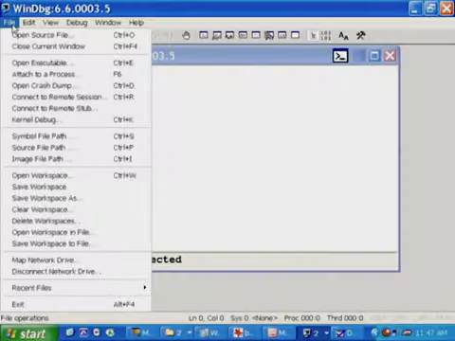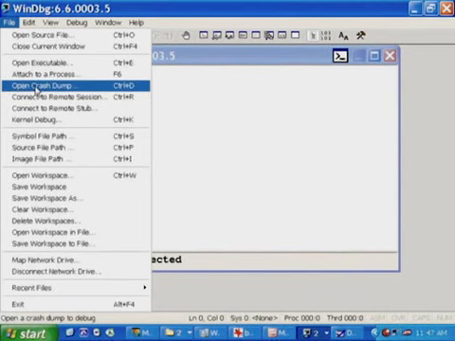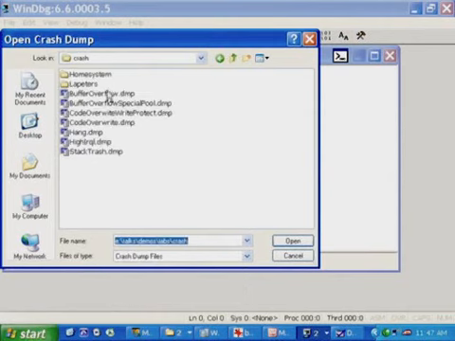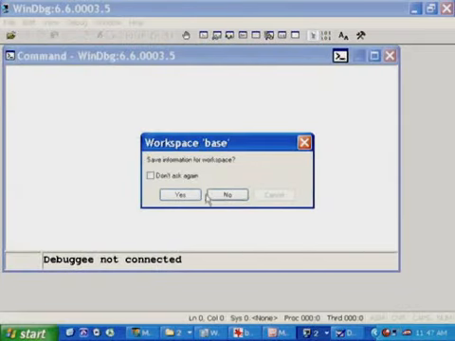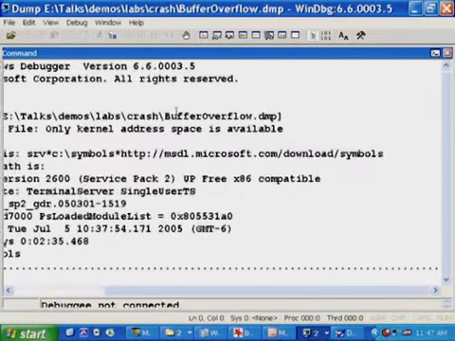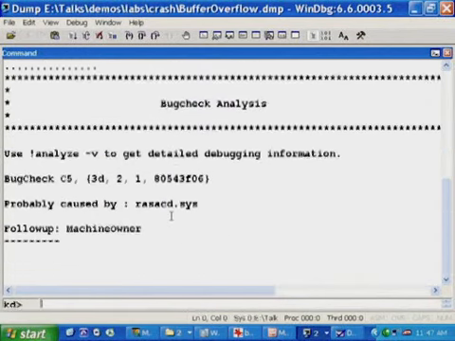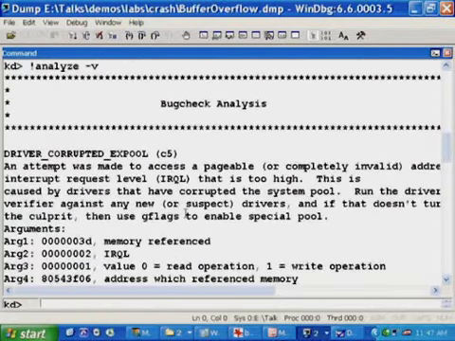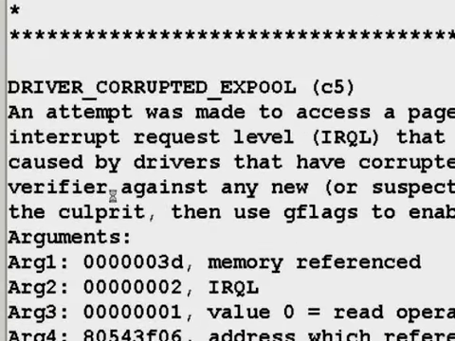Let's take a look at the crash that Dave just generated in the kernel debugger and see what the analysis engine shows us. So, open crash dump. The one we're looking at is right here. And there's BugCheck C5, which appeared briefly on that blue screen. Let's do an analyze -v to see what C5 means. It tells us driver corrupted executive pool. That's what the EX stands for.